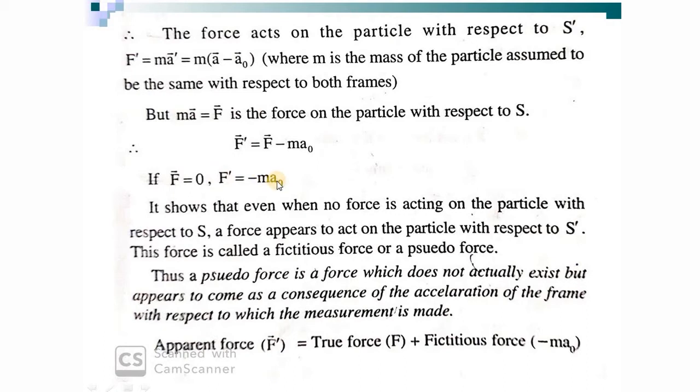So it is clear that even though there is no net force acting on the particle, if we are observing a particle from an accelerating frame, what happens? We feel that the particle is experiencing a force -ma0. There is a particle which is at rest, and we are observing that particle with respect to an accelerated frame. Then we feel that there is a force acting on this particle. It is felt because of the acceleration of this